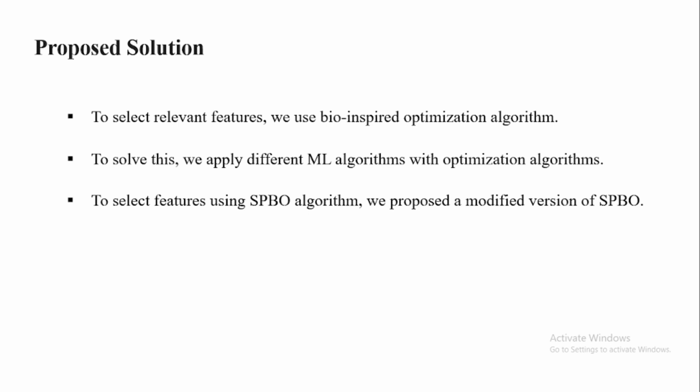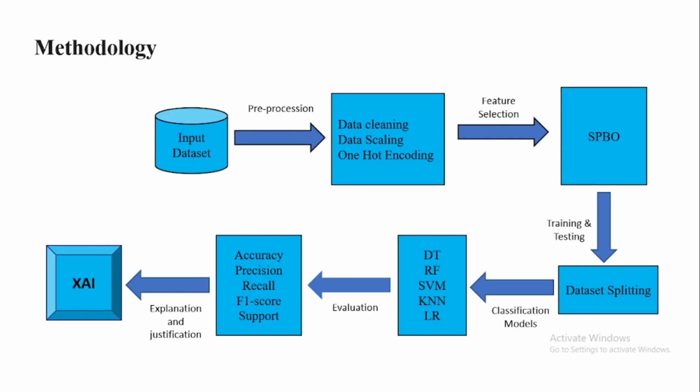We use a bio-inspired optimization algorithm. To solve this, we apply different machine learning algorithms with optimization algorithms. To select features using the SPB algorithm, we proposed a modified version of student psychology based optimization. Here we can see the methodology of our research work.